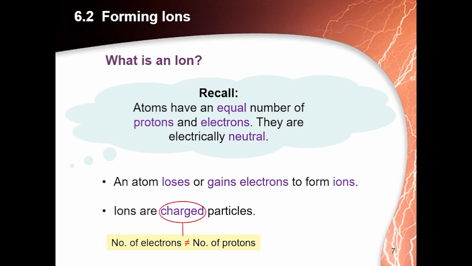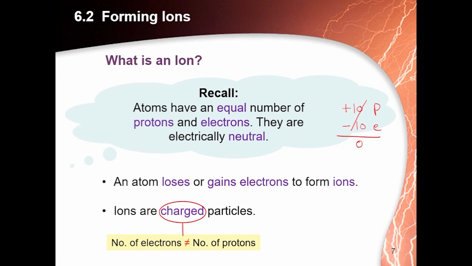Therefore, the positive and negative numbers cancel each other out. If there are 10 protons, that means positive 10, and 10 electrons means negative 10. The algebraic sum, plus 10 minus 10, is 0. So the overall charge on an atom is 0.